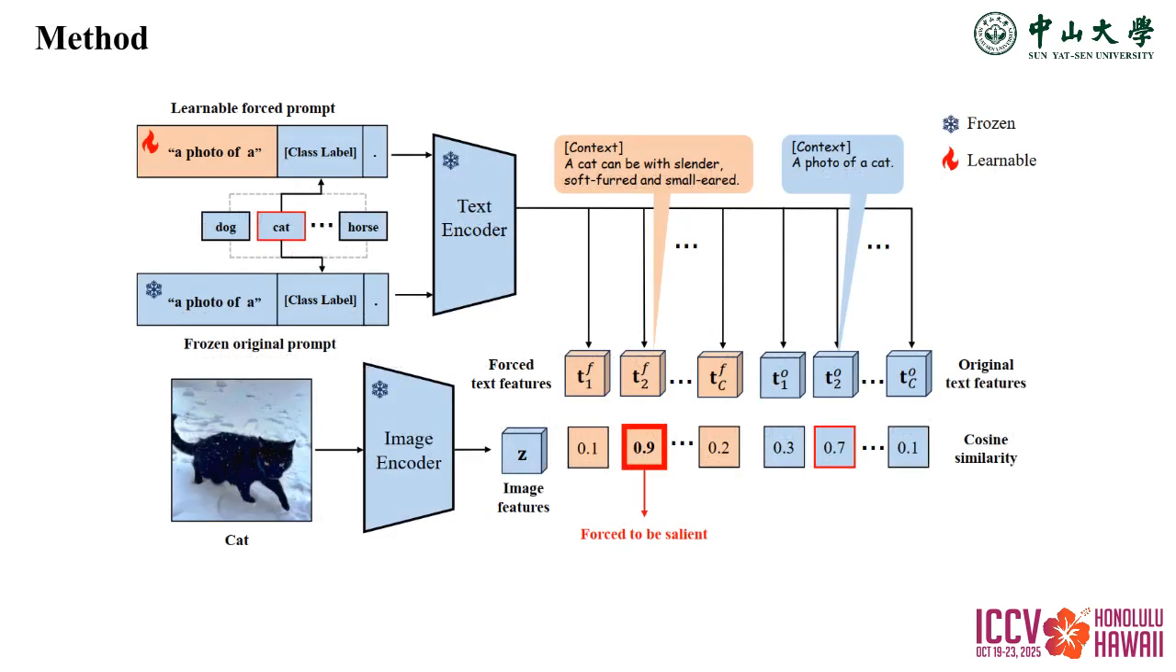Here is the overall framework of FA. Our framework includes the learnable forced prompt and the frozen original prompt, both of which are initialized identically by a manual template, a photo of a class name. The learnable forced prompt treats the frozen original prompt as a reference, forcing its text features to become more salient compared to those generated by the original prompt. The richer description of ID classes learned by FA can ultimately improve OOD detection.